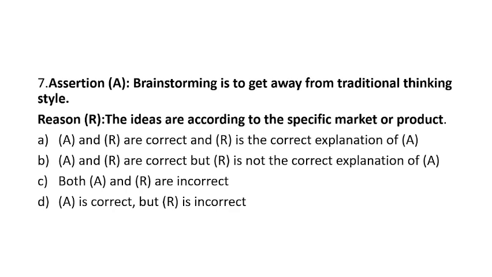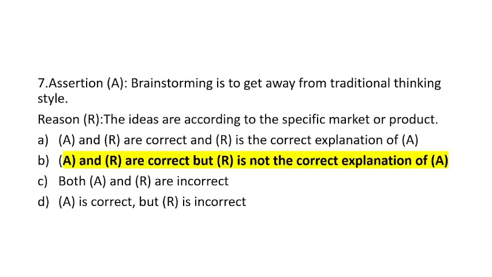Both the assertion and reason are true, but if you use the word because, let me read it for you: Brainstorming is to get away from the traditional thinking style because the ideas are according to the specific markets or product. So here the sense is that the assertion and reason are not properly linked. So A and R will be correct, but R is not the correct explanation of A. Option number B will be the right answer. I hope this question is clear to you.